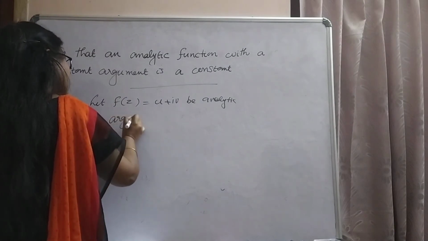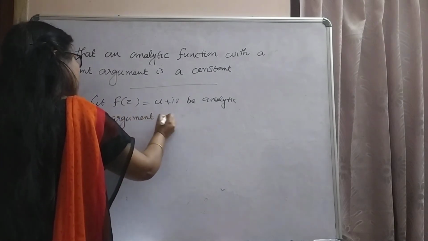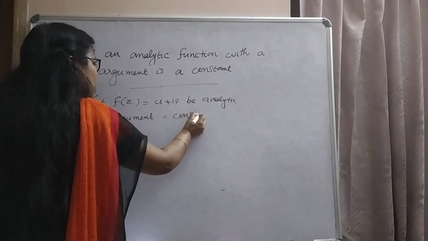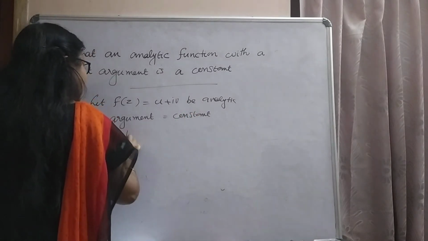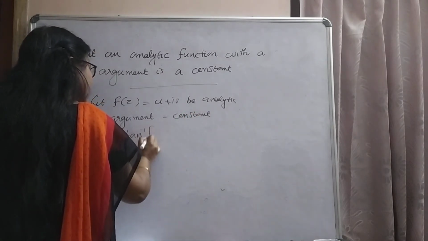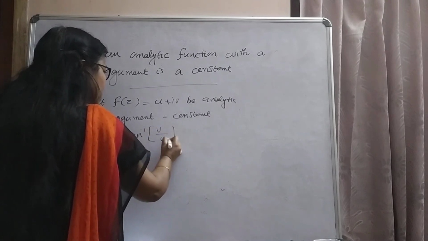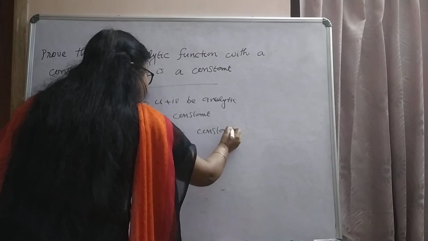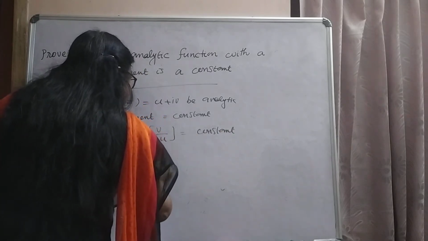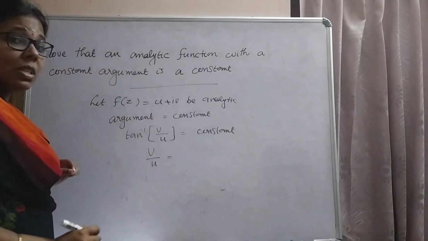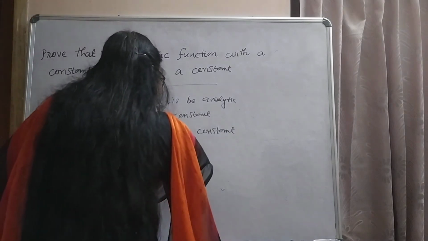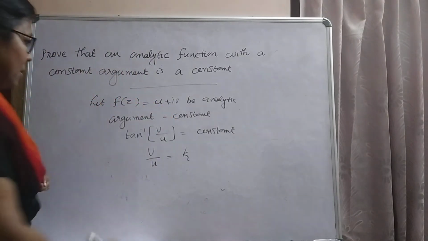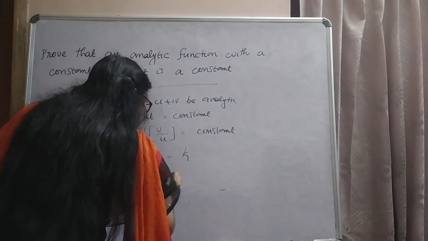Argument is tan inverse v by u equal to a constant. That is, v by u equal to tan of constant, which is also a constant k. v equal to ku.